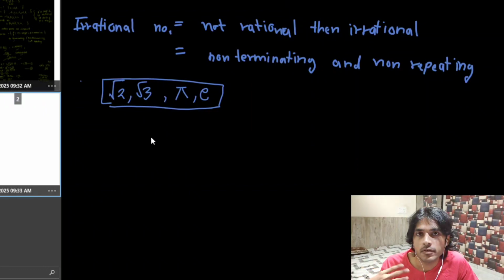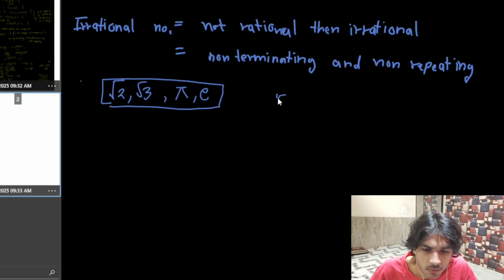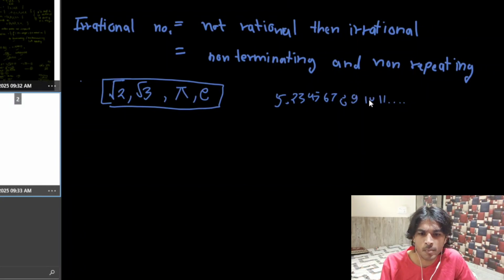Or if you have to give an example irrational number, you can always form a non-terminating, non-repeating number. For example, 5.23 and 4, then 5, then 6, then 7, then 8, then 9, then 10, then 11. In the same manner, you can form any non-terminating, non-repeating number and it will be an irrational number. But I was trying to give you some famous examples, so these are all the famous examples. We will also know what exactly pi is and what exactly exponential is. They are very famous numbers.